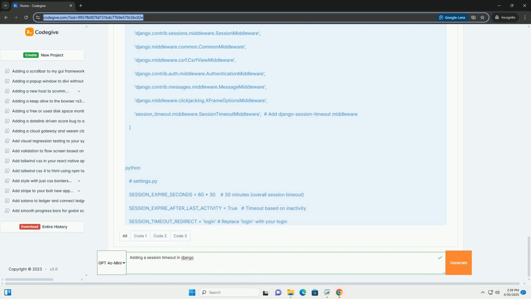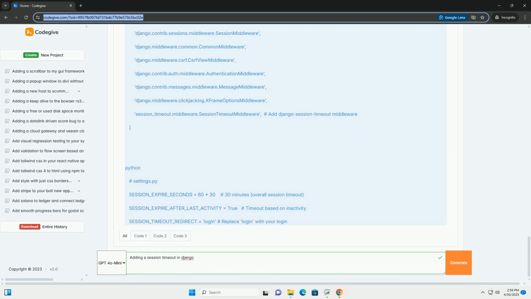Configure Django to use a serializer that allows storing data types like datetime in the session. 2. Store last activity time. Create middleware that updates the session with the current timestamp on each request. 3. Check last activity time. The same middleware checks if the last_activity timestamp exceeds the timeout. If it does, it deletes the session and redirects the user to the login page.